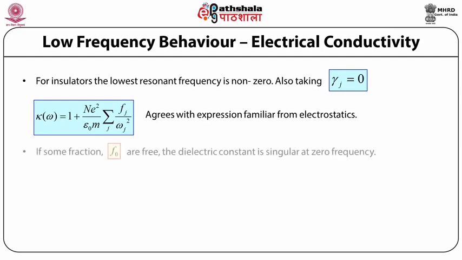On the other hand, if some fraction f_0 of the electrons are free, in the sense that they have zero resonant frequency, the dielectric constant is singular at omega = 0.